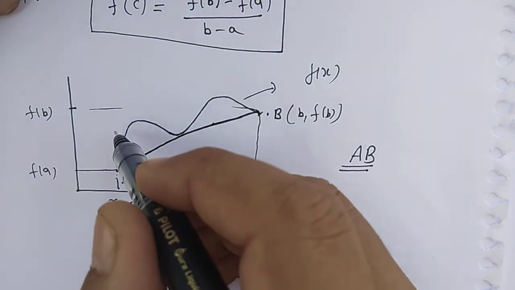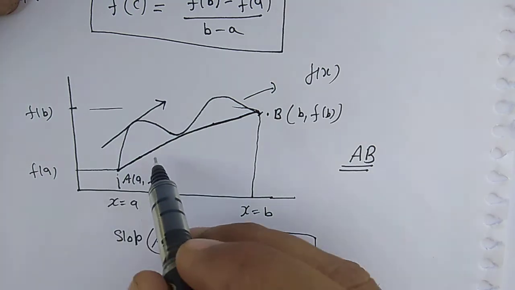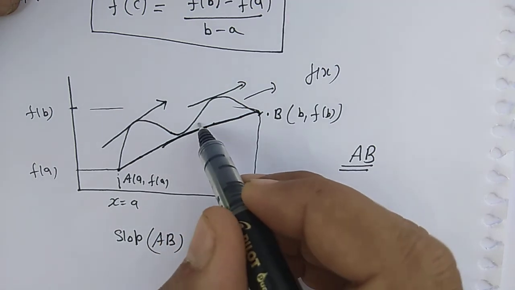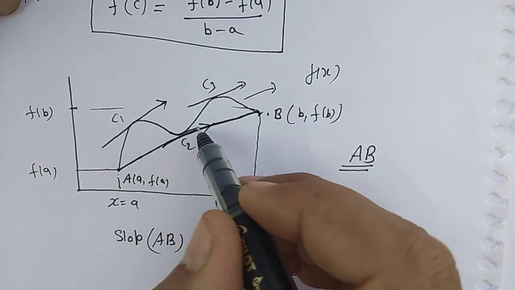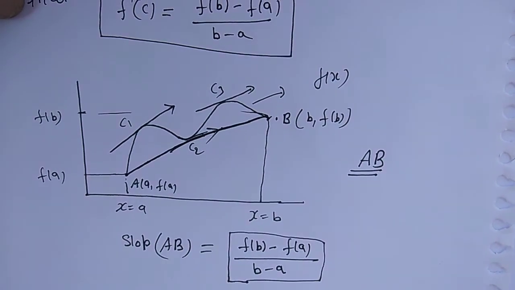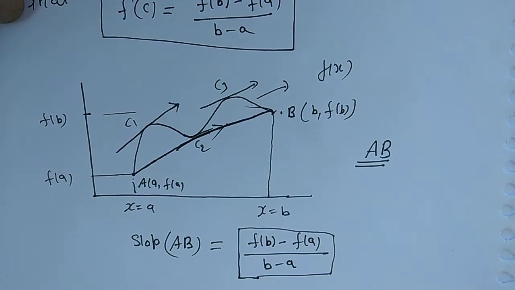So here we can see this point. If you draw the tangent, this tangent is parallel to chord AB, this tangent also parallel to chord AB, and here also. So there are three points, C1, C2, C3. All these three points, the tangent is parallel to chord AB. So this is the geometric interpretation of Lagrange's mean value theorem. The slope of AB is equal to slope of tangent at one point, that point belongs to open interval AB.